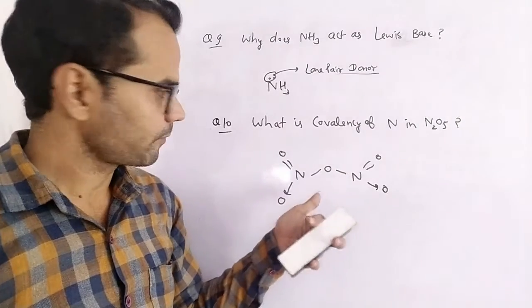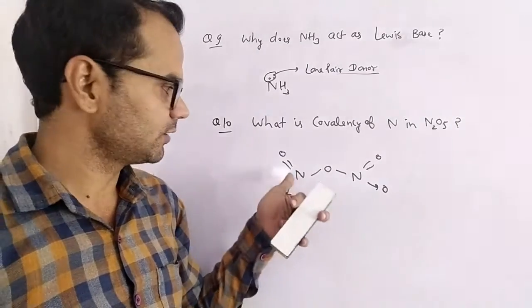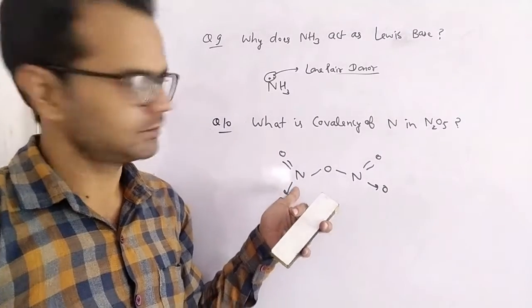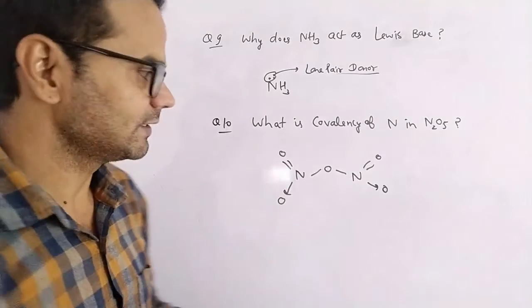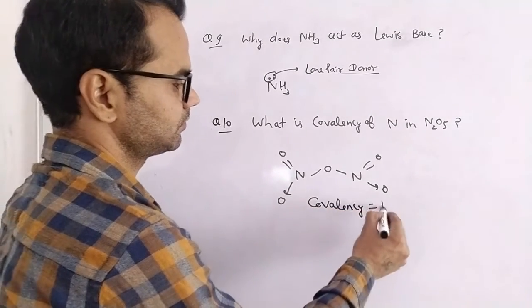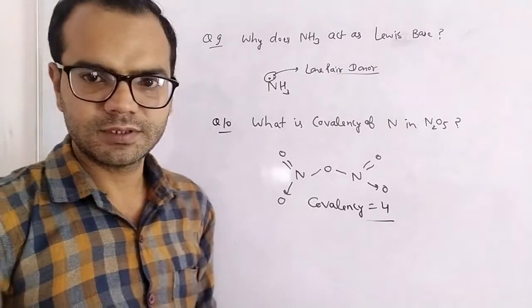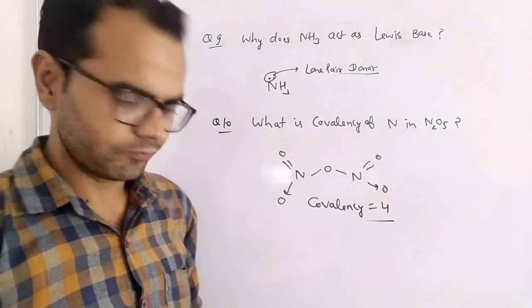N2O5. The structure is this. So we can see around each nitrogen there are 4 bonds. Around both nitrogen there are 4 bonds. So its covalency is 4. It is an important question for CBSE, covalency of nitrogen in N2O5.